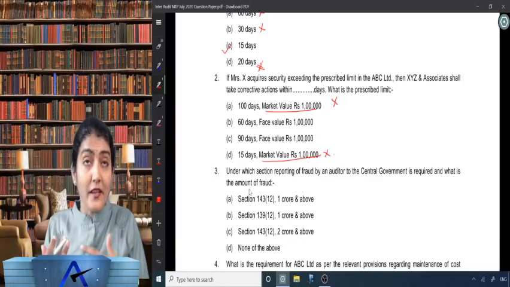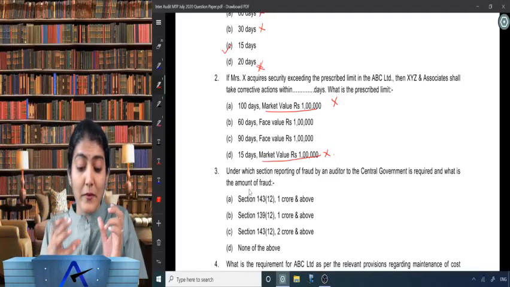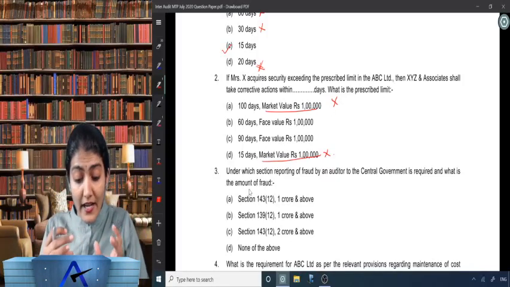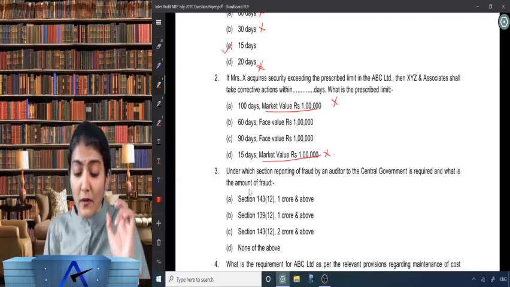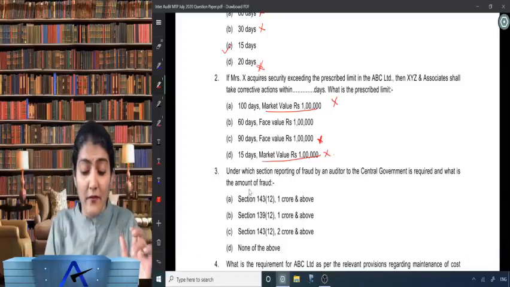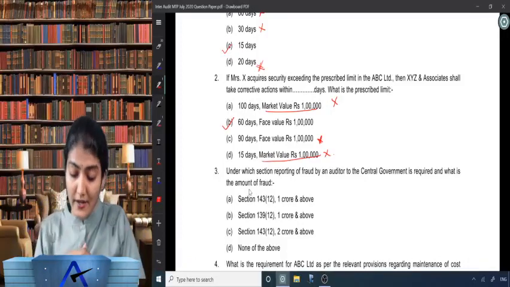Now left are B and C, 50-50, with A and D out. Now we have only B and C over there. So 60 days face value 1 lakh and 90 days face value 1 lakh. Right, so the corrective action, the grace period given over there, is 60 days. So 60 days and face value is rupees 1 lakh.